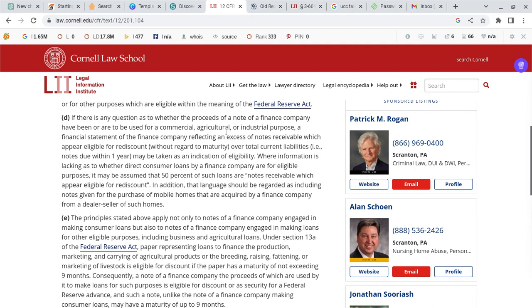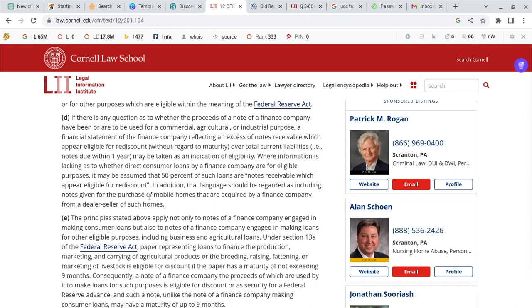If there's any question as to whether the proceeds of a note of a finance company have been or to be used for a commercial, agricultural, or industrial purpose, a financial statement of the finance company reflecting an excess of notes receivables which appear eligible for discount without regard to maturity over total current liabilities may be taken as an indication of eligibility. Where the information is lacking as to whether direct consumer loans by a finance company are for eligible purposes, it may be assumed that 50% of such loans are notes receivable, which appears eligible for discount.